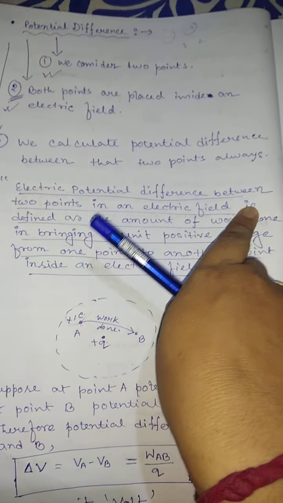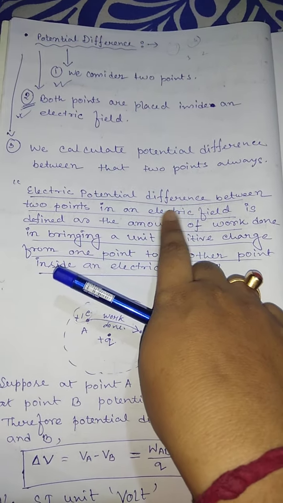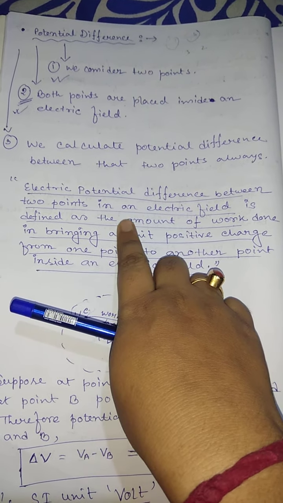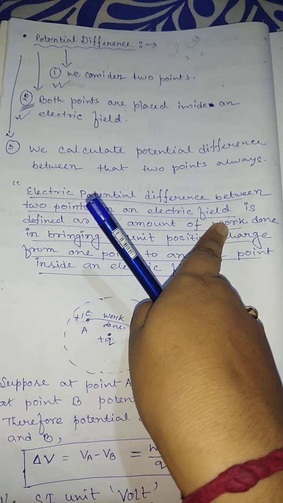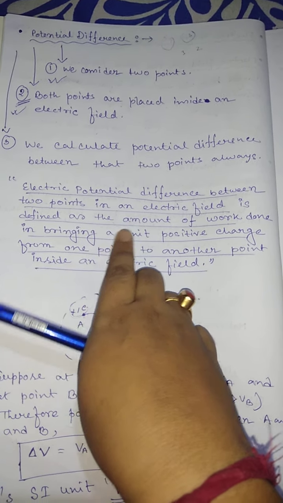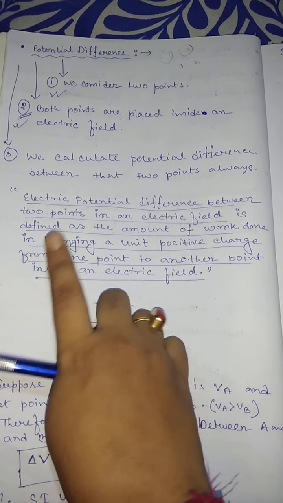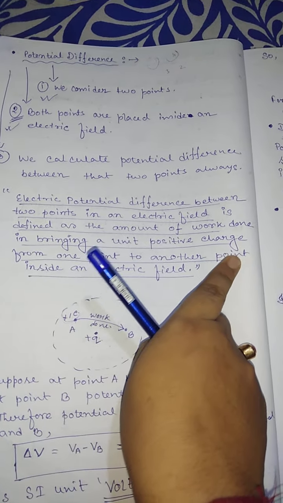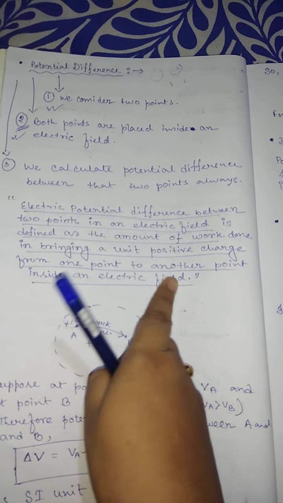Electric potential difference between 2 points in an electric field is defined as the amount of work done in bringing a unit positive charge from one point to another point inside an electric field.